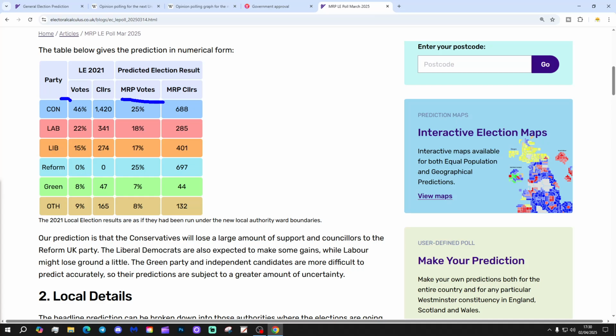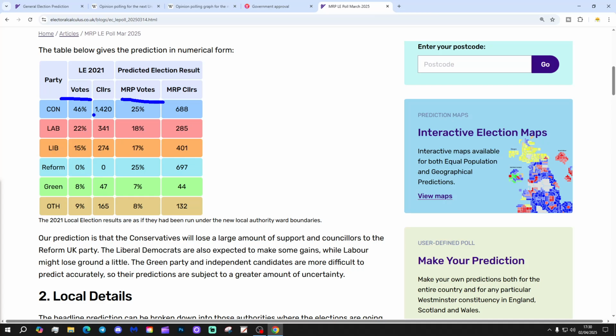That's down from the 46% they got in 2021. Remember, the local elections in 2021 were fought just as Boris Johnson was getting the vaccine bounce. They had rolled out the vaccine program, and so the government and Boris were getting quite a bit of support for the vaccine rollout. It came at just the optimal time for the 2021 local elections.